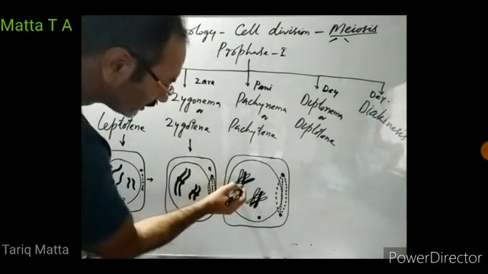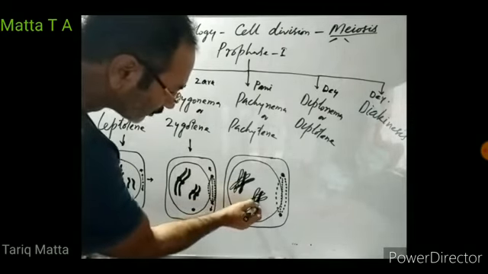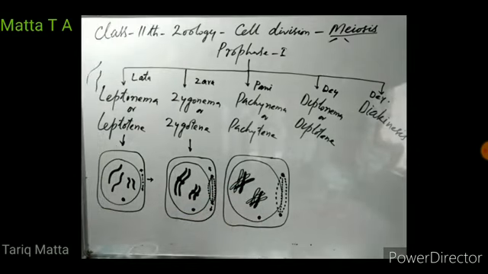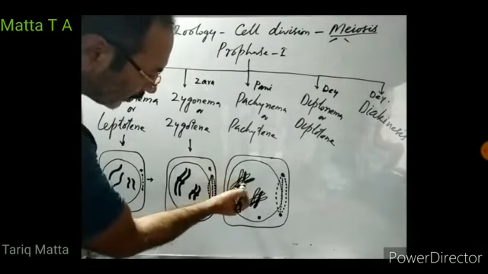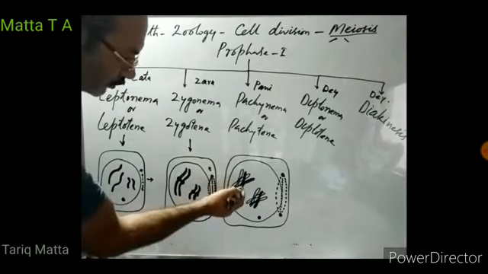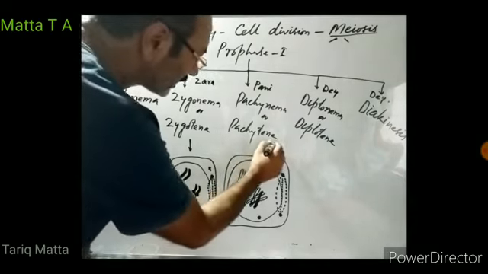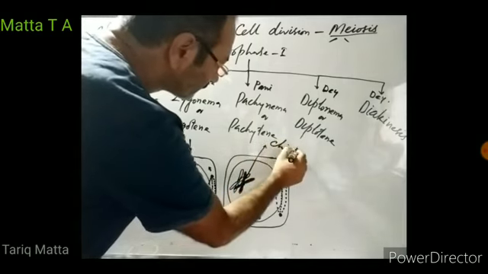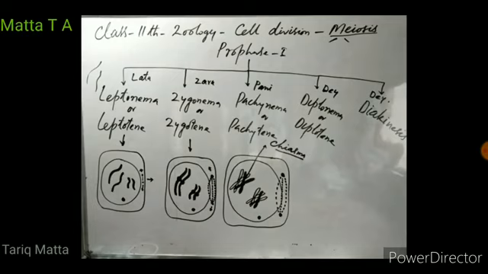And the non-sister chromatids of the homologous chromosomes cross over each other at many points. These points where the non-sister chromatids of a homologous chromosome pair cross over each other are known as a chiasma. A chiasma means a cross, right?